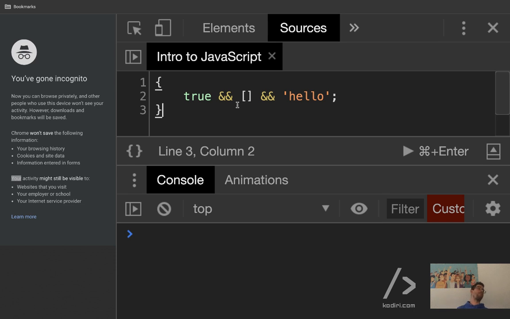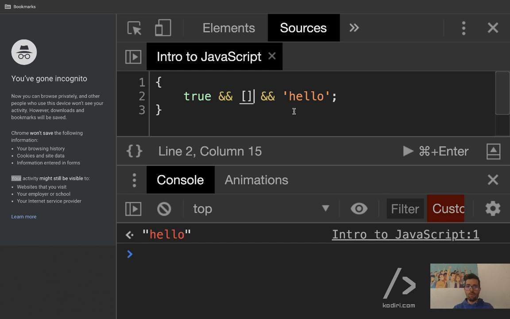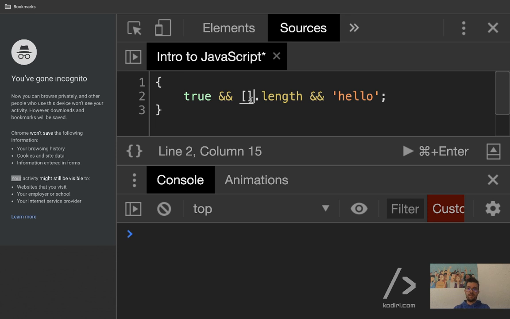Even though that looks a bit weird, why is an empty string falsy, but an empty array is truthy? Because you check the length? No, because an empty array is still a valid address in memory. That's why it's considered truthy. That's why that will return hello. Here you go. And what if I put that? In this case, there is no error.